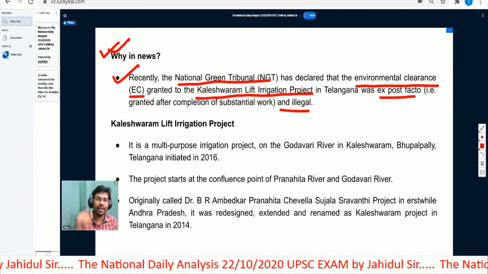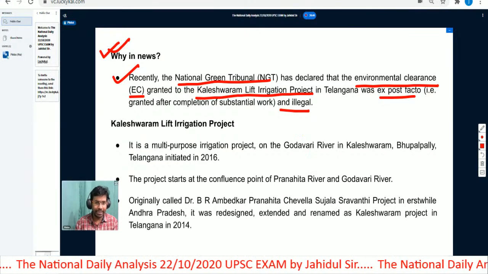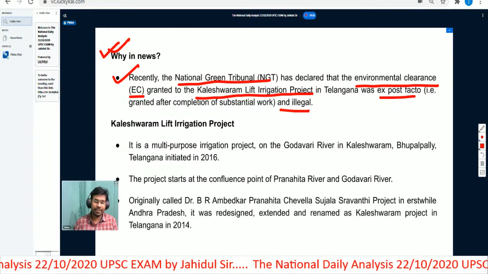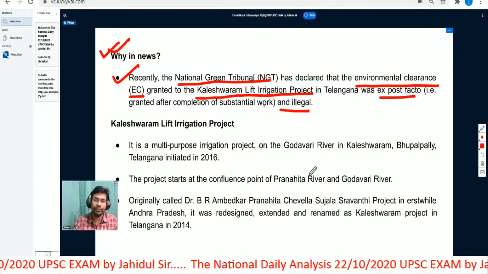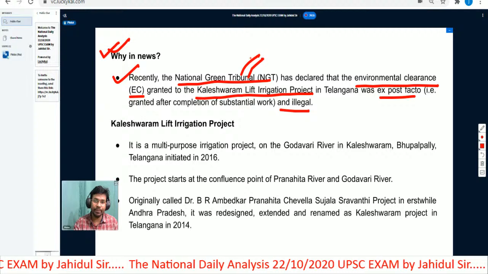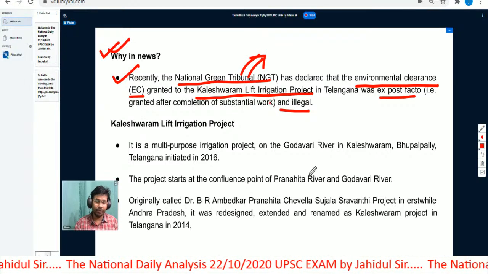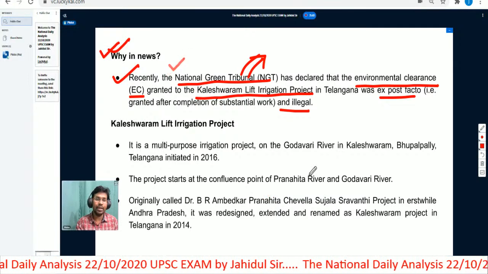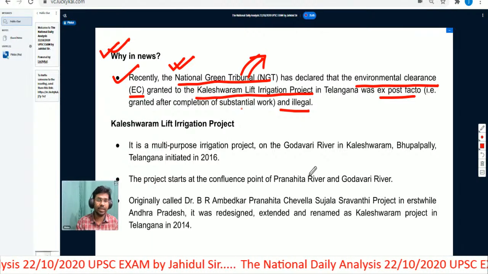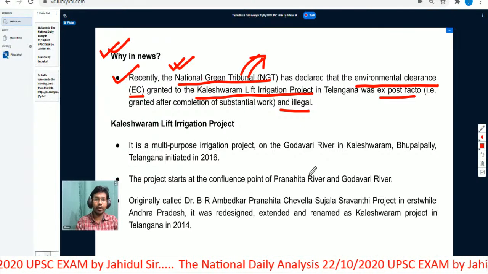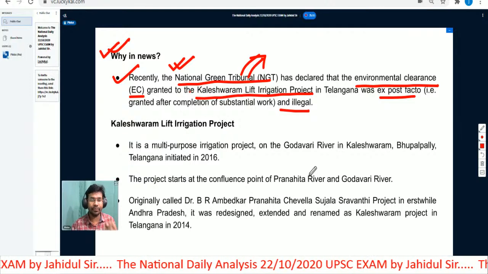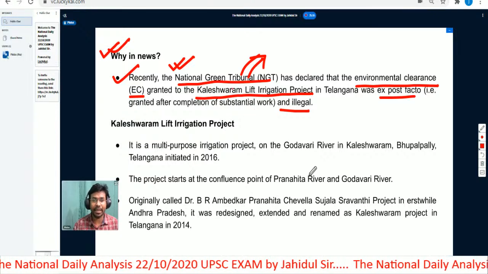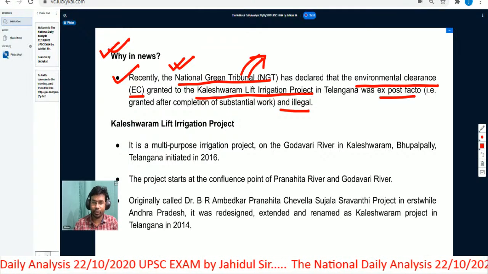Now we will understand what is the role of NGT. The National Green Tribunal is a tribunal, and the award of a particular tribunal is of civil nature. A tribunal acts as a civil court, so whatever decisions they give have the force of a court of law. This National Green Tribunal was created after a direction from the Supreme Court of India, so it is one of the very authentic and high-level bodies. It has declared that the environmental clearances granted to the Kaleshwaram lift irrigation project in Telangana